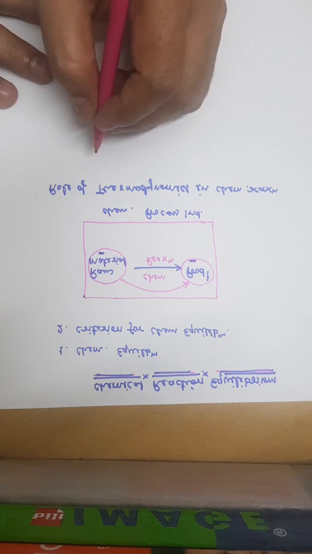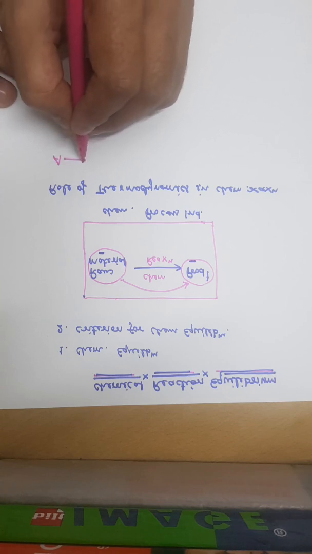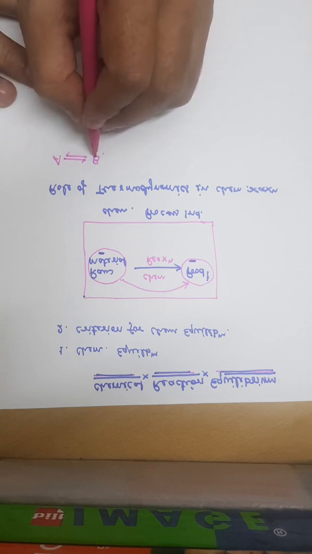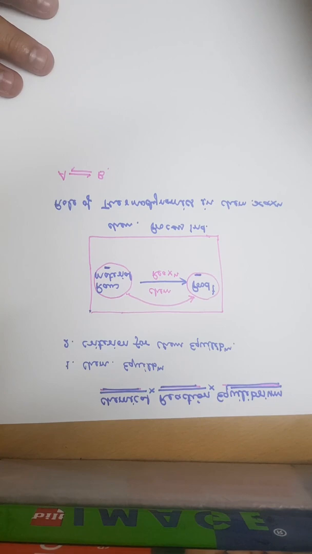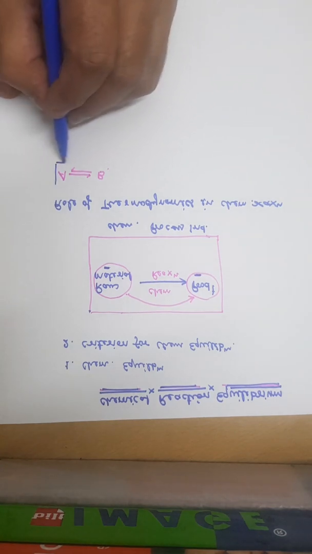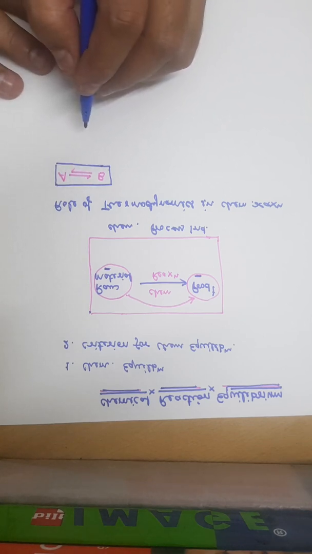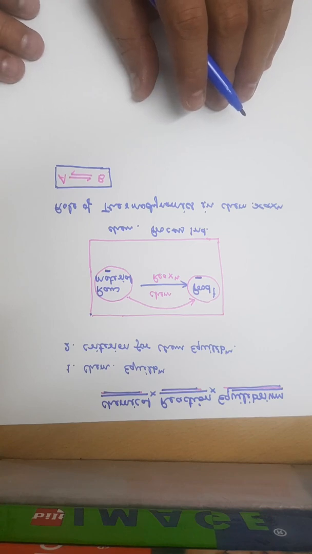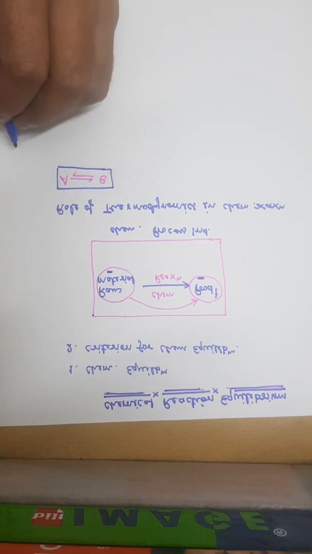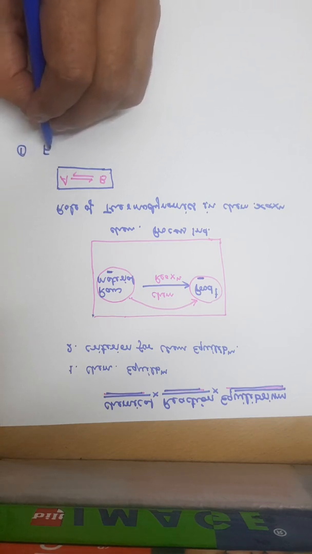So for understanding, just assume a general reaction, A is converted into B. Now for this general reaction, which is a reversible reaction, if I want to utilize this reaction in industry, then I need to consider a few aspects. Those aspects are, the first is the feasibility.